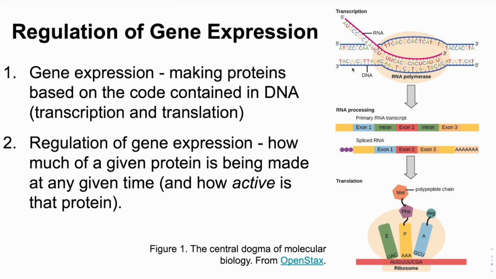DNA contains the information necessary to make all the proteins that you need. When a protein is made, we say that the gene is expressed, or we could say that the protein is expressed. Proteins in turn carry out all of an organism's functions. The genes that an organism expresses determines an organism's ability to function in its environment. That environment can change over time, necessitating a change in gene expression. Regulation of gene expression, then, determines how much of a given protein is made at any one time.